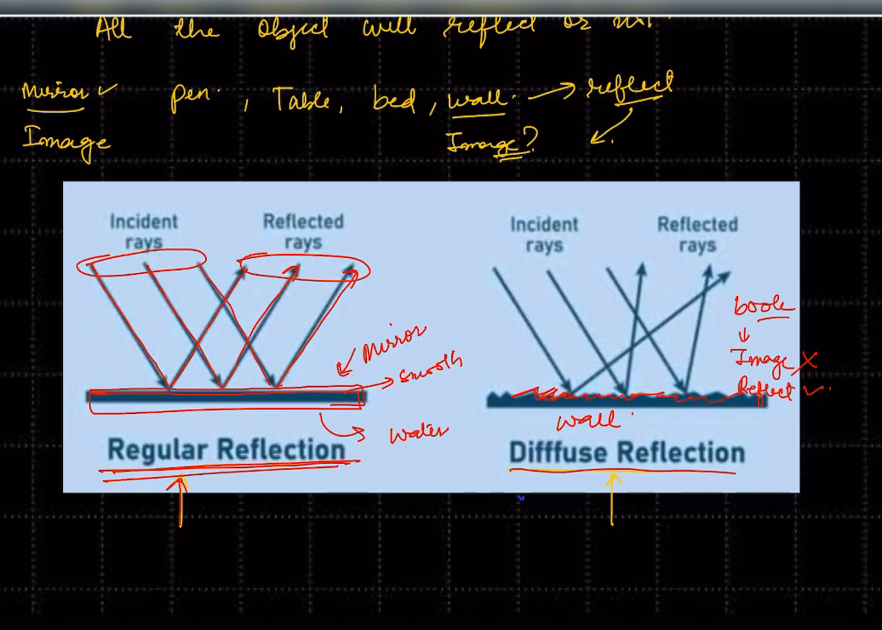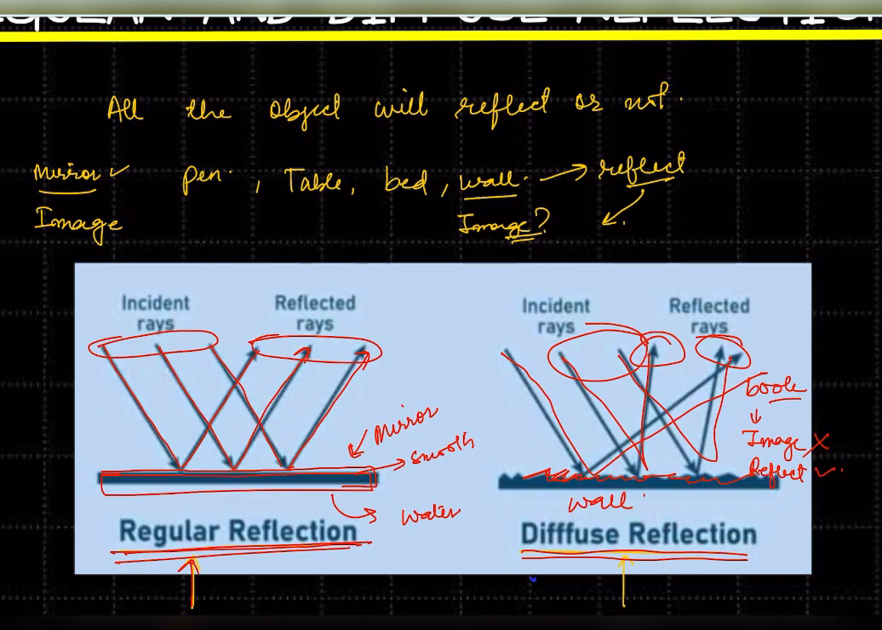It is like this. One ray will come and it will go away like this. Another ray will come and it may go like this. Another will come. So the reflection is not smooth. Are you getting the point? This kind of reflection is called diffuse reflection. So what I want to say is, will all the objects around you reflect?